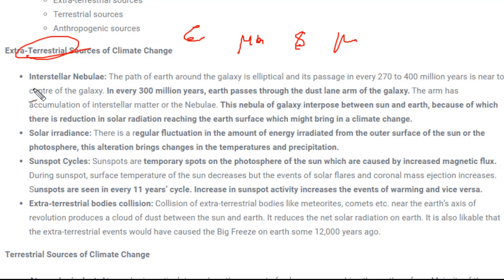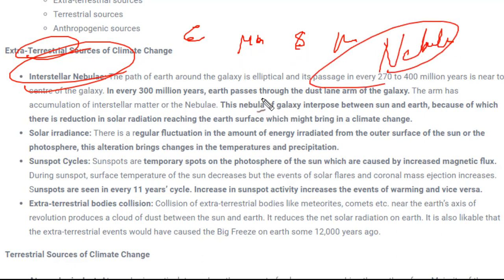So the first example given over here is interstellar nebula. We've already studied the nebula concept, or the nebula hypothesis of the formation of the universe, in the geography first unit. If you haven't seen that, please go and watch that video. You'll understand what actually a nebula was and what the hypothesis behind the formation of the universe is. So actually a nebula is a kind of cloud of gases. Okay, so whenever the Earth passes through these nebulas, what will happen?